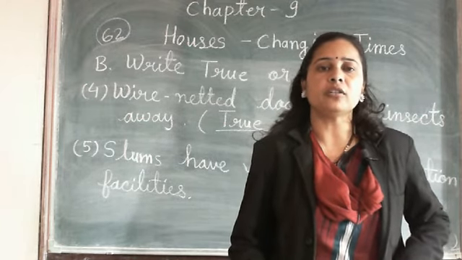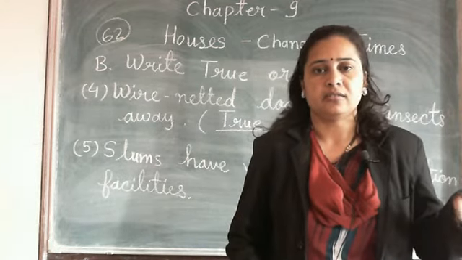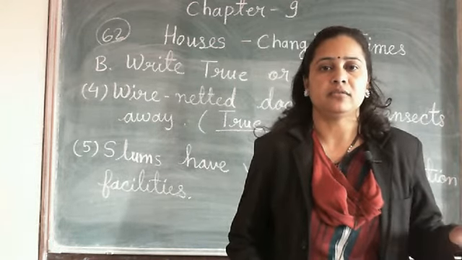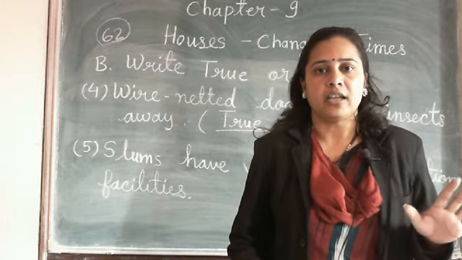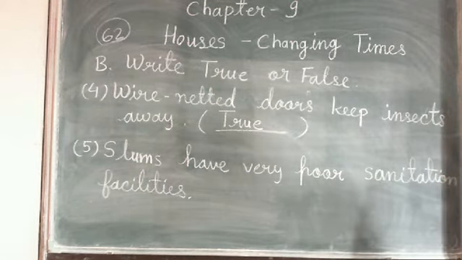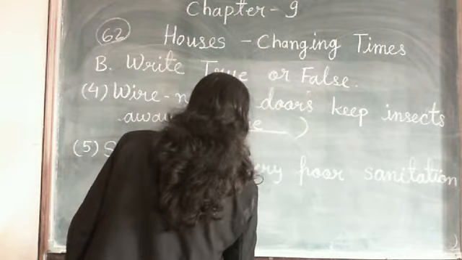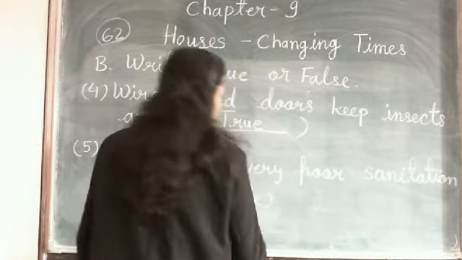They only live in that particular place. They do not have any facility in their area. So we say the slums have poor sanitation facilities. Yes, true. Clear?